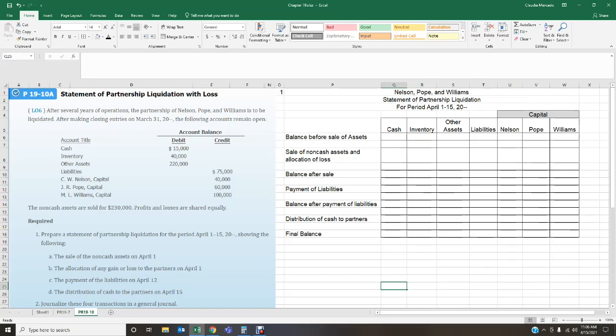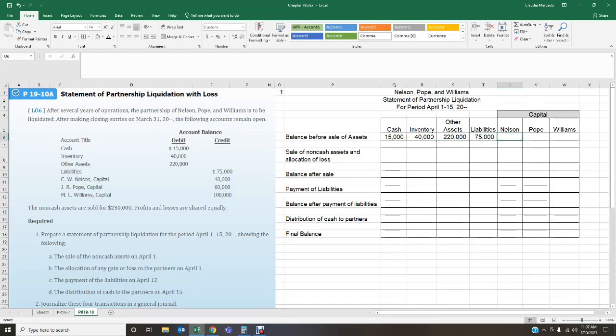Before we begin addressing the first item, which is the sale of the non-cash assets on April the 1st, we're going to start off with our beginning balances. I'm just going to bring in each of the balances that we have here. Let me put commas here, that way it just makes it cleaner for me. Cash is $15,000, inventory is $40,000, other assets $220,000, liabilities $75,000.